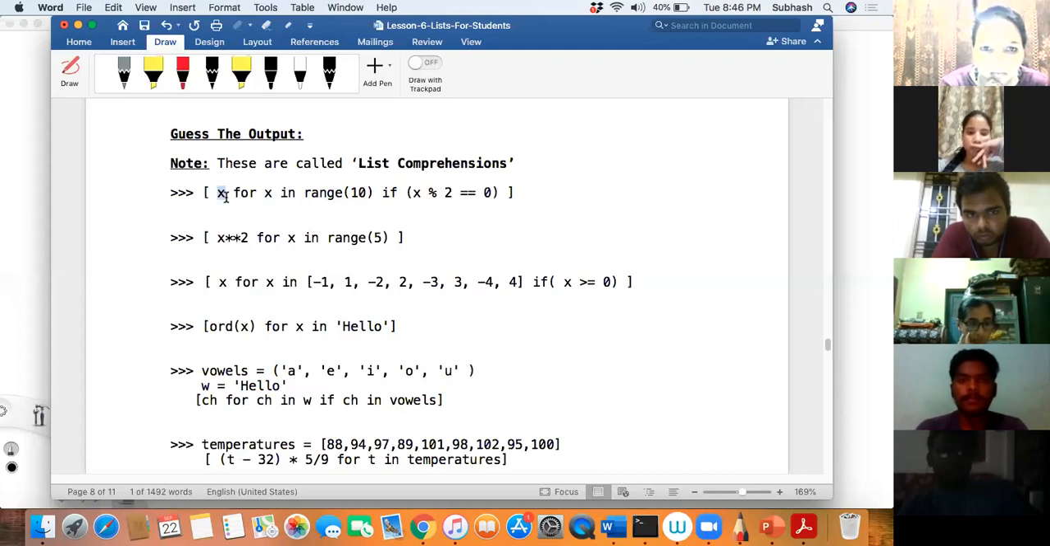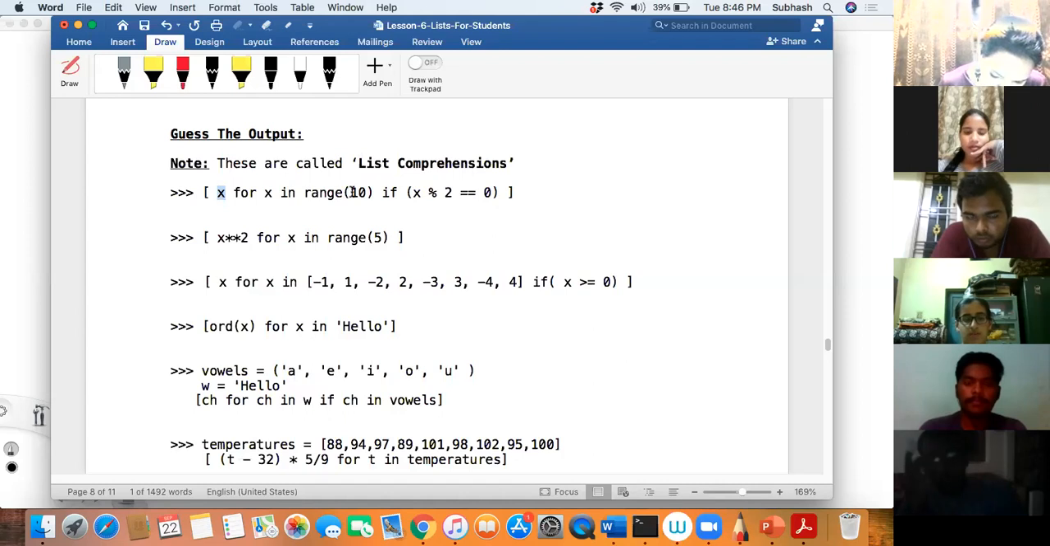So the list will now contain the first number as 0. Then what is the next number in range? 1. So x will now contain 1. Then the condition: if 1 mod 2 equals 0, will it be true? False. Then ignore. So 1 will not be part of this list. Slightly confusing to understand, but it's very easy if you understand how it works. Next number is 2, so x will contain 2. Is x mod 2 equal to 0? Yes. Then make it part of this list.